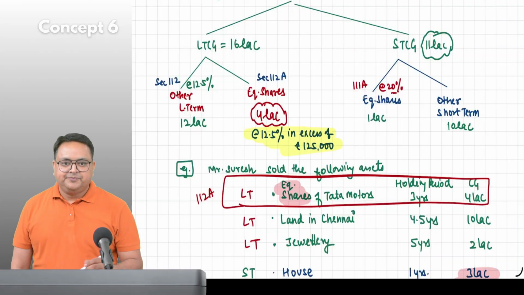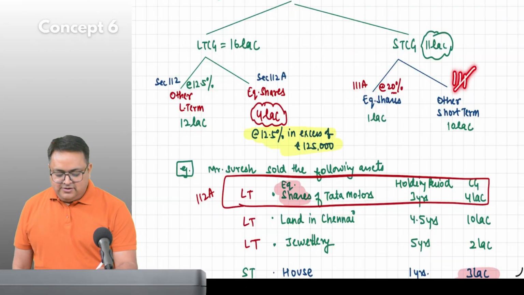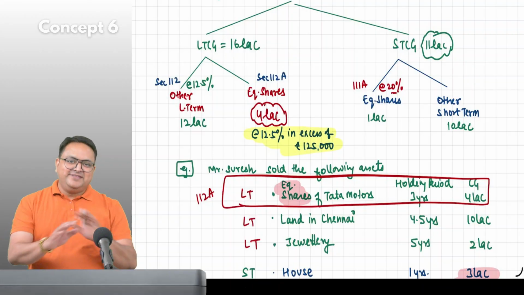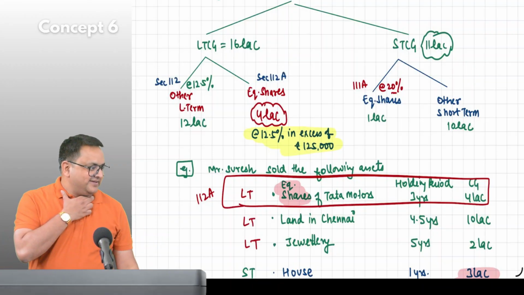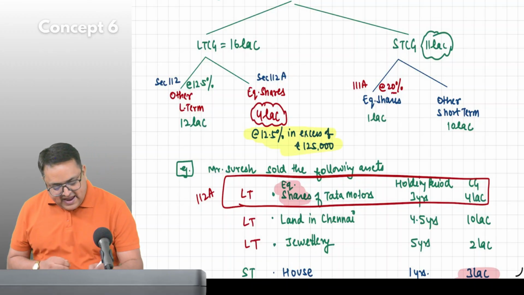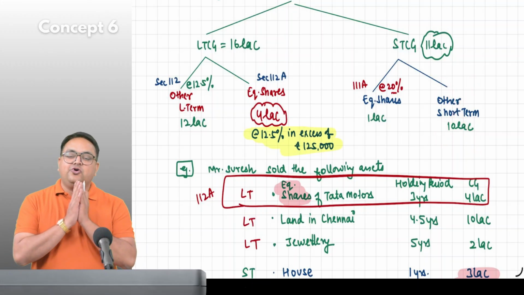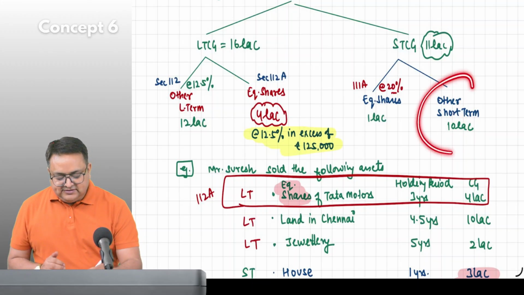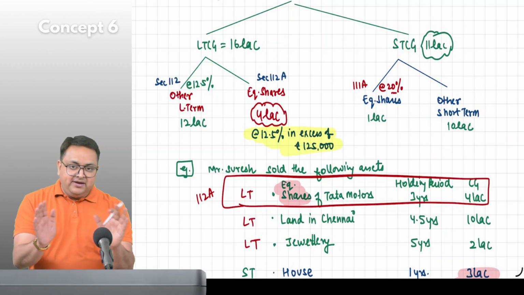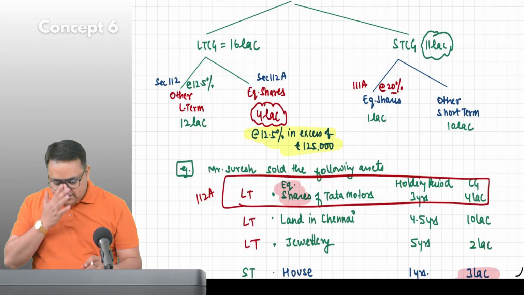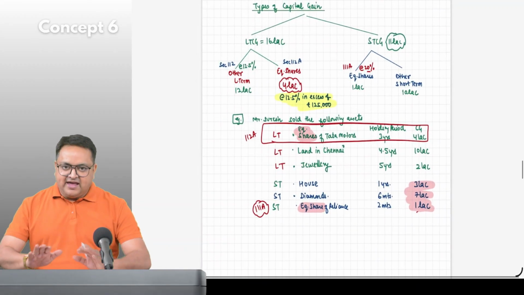This would be? 111? No. There is no section number for this. And this is not a special income also. This is taxable at normal rates. Don't learn it now, leave it as it is.